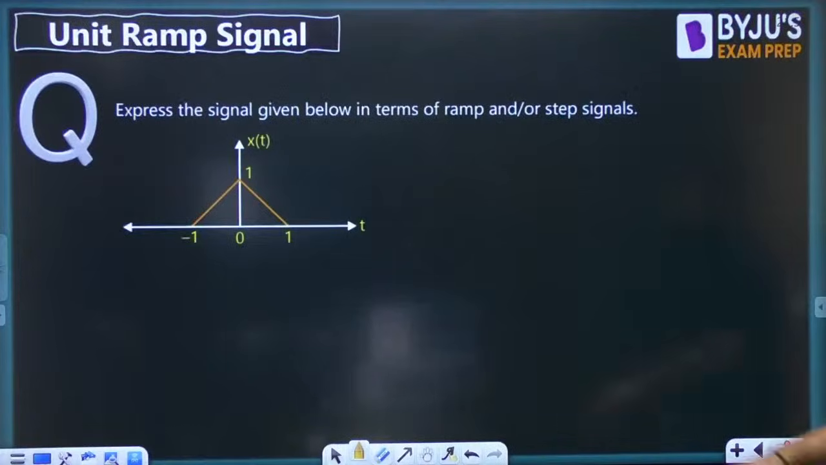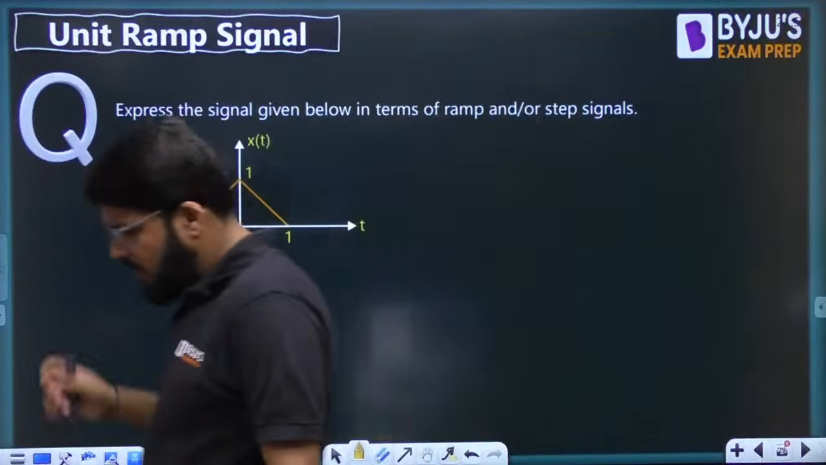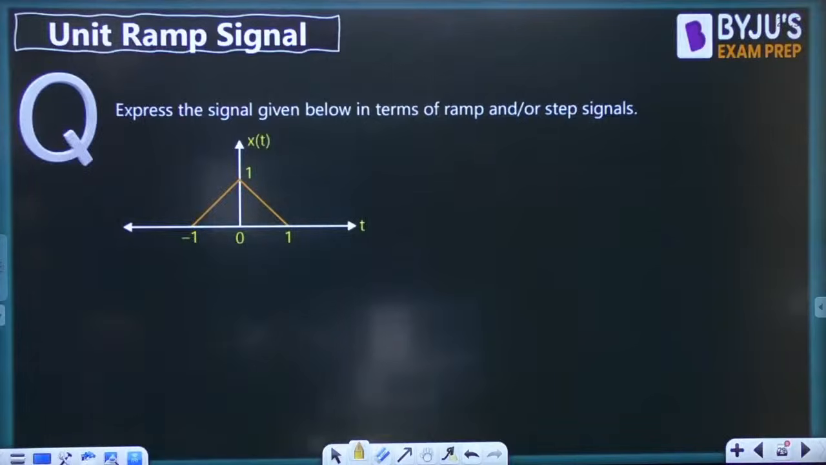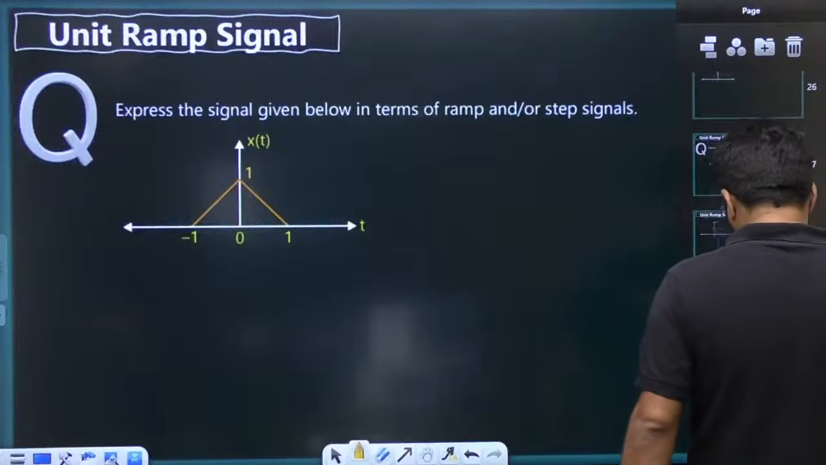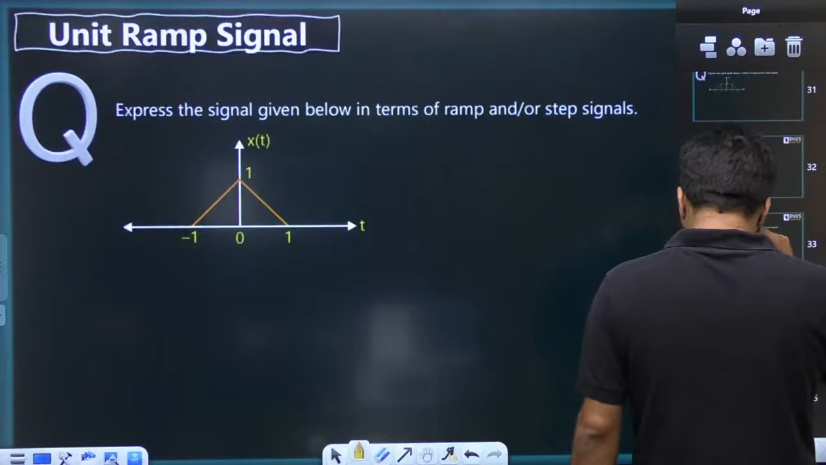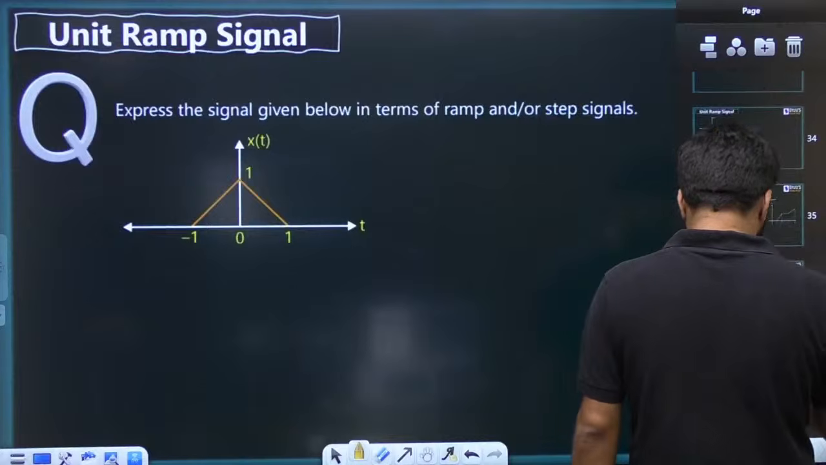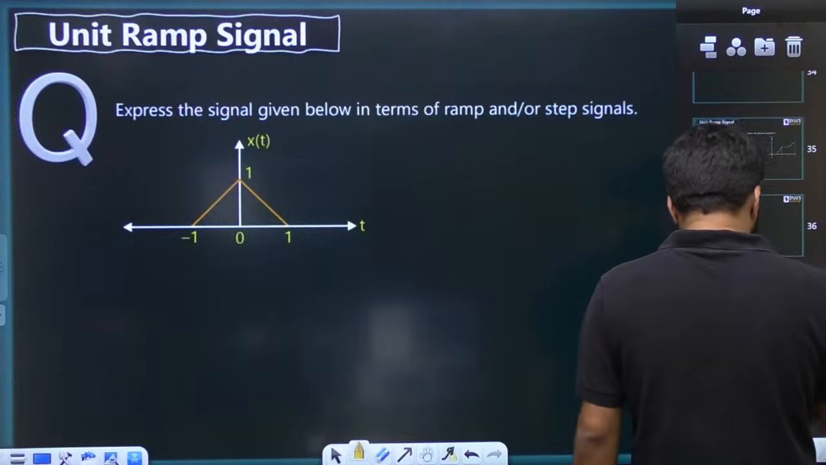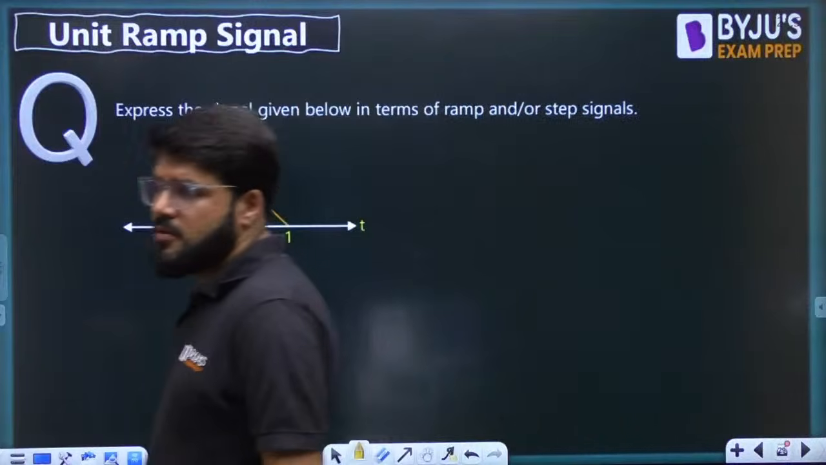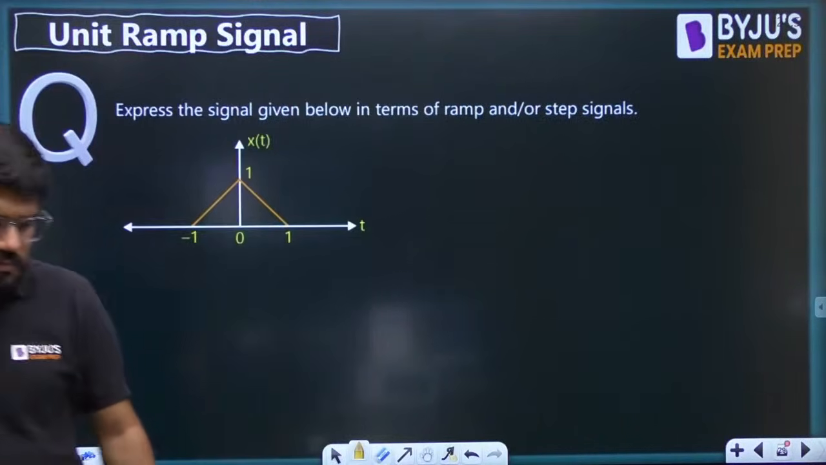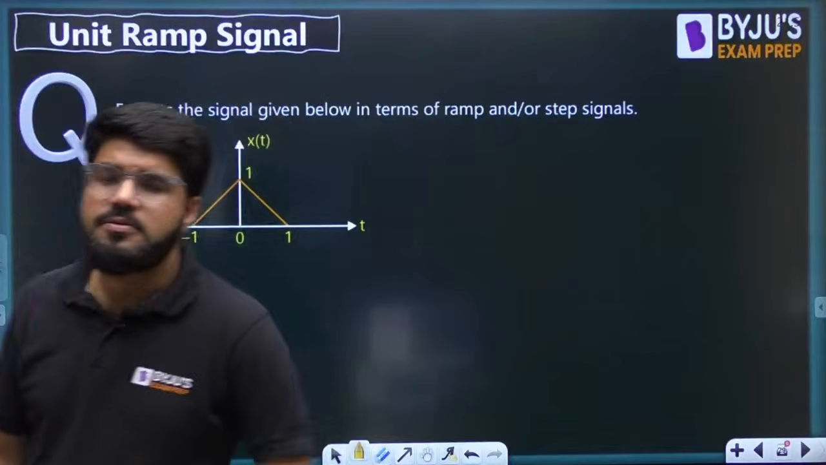A triangle. Symmetric triangle. The previous one was like a right angle triangle. This is a symmetric triangle. Please write down the answer for this. Everybody, just a moment.